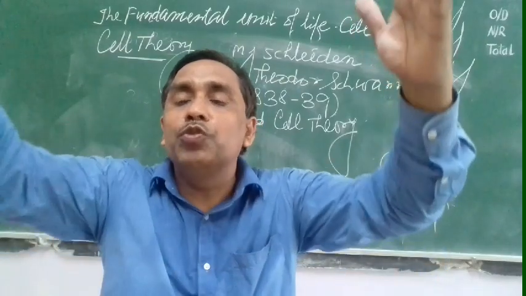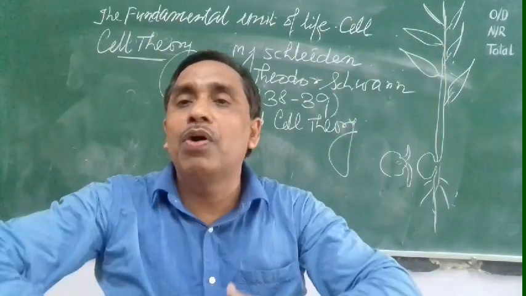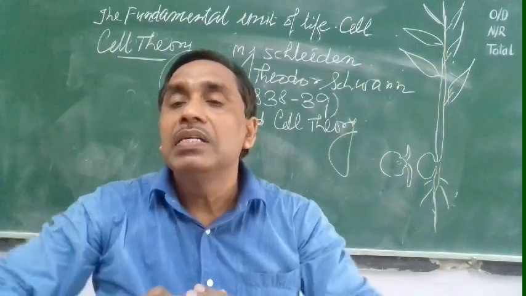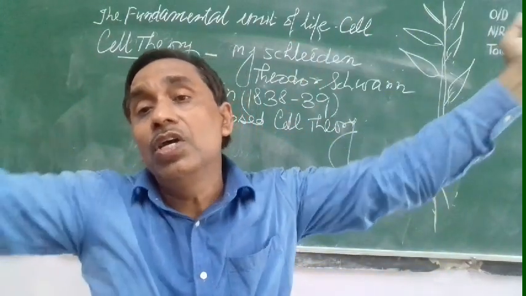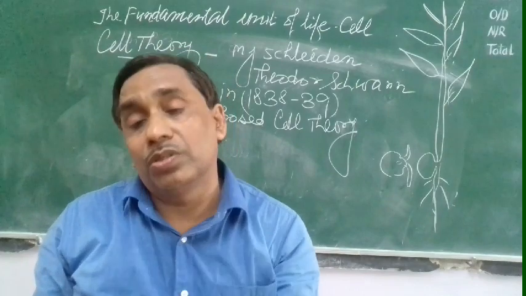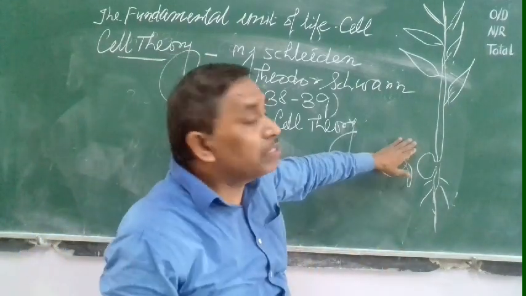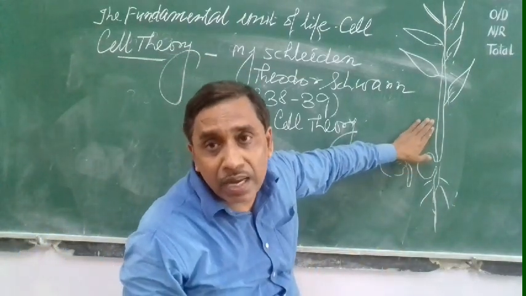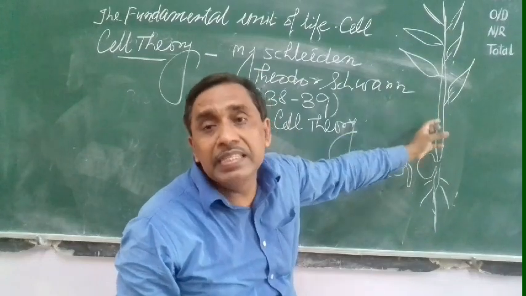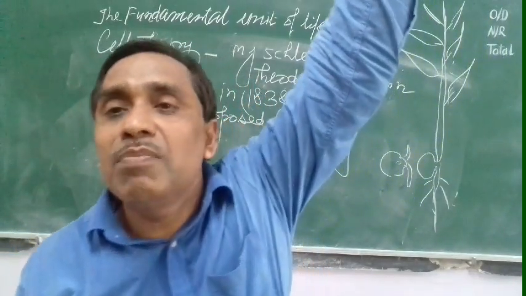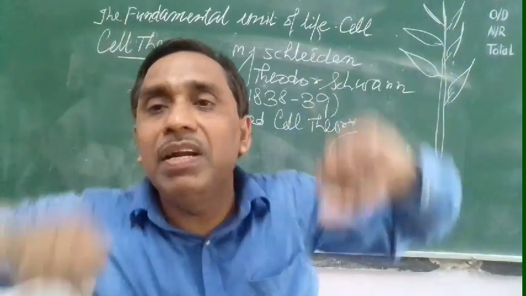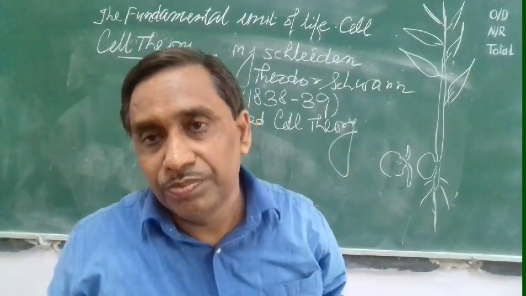then tissues are going to form, tissue systems are going to form, organs are going to form, and then the plant and animal are increasing in shape and size. So this is the internal growth. Due to division of cells, specialization, and modification of cells, tissues form; this leads to internal growth. But suppose in a building you are adding the number of bricks, increasing the stories of the building; that is external growth.